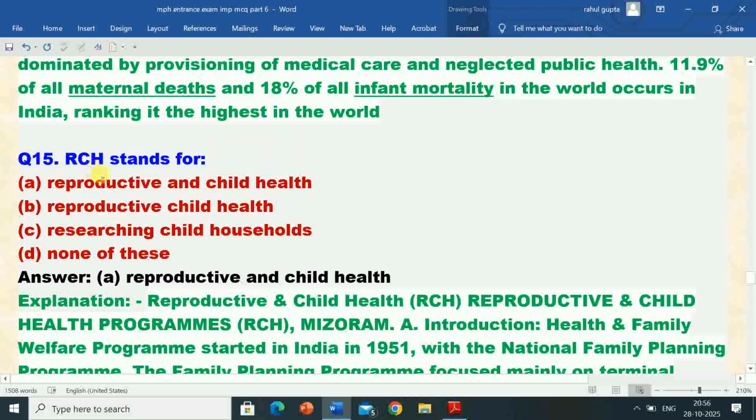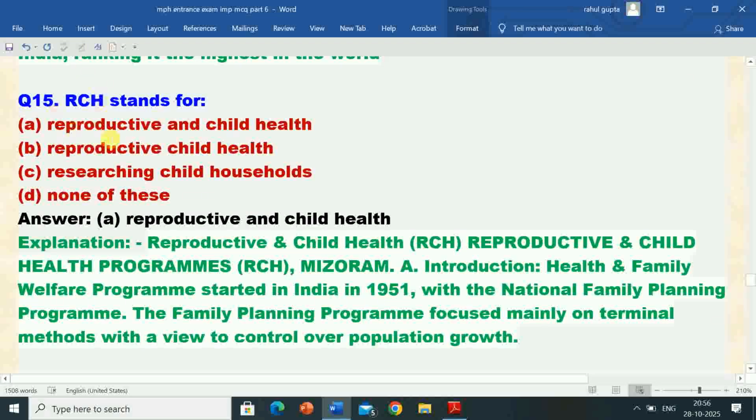Next question is 15. RCH stands for. Options are A. Reproductive and child health. B. Reproductive child health. C. Researching child households. D. None of these. So correct answer is option A. Reproductive and child health. So RCH stands for reproductive and child health.